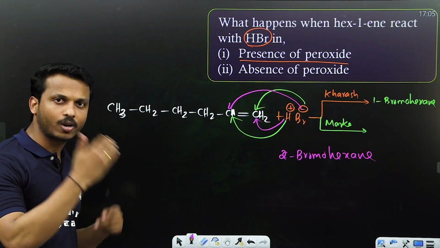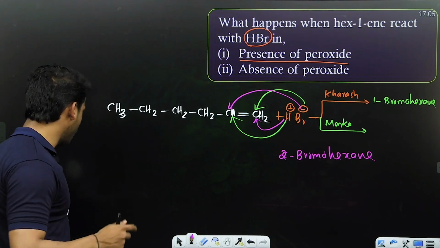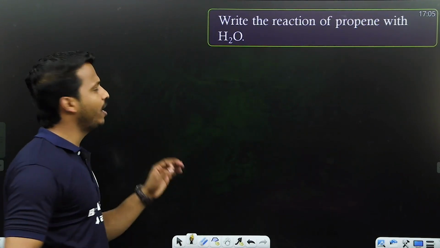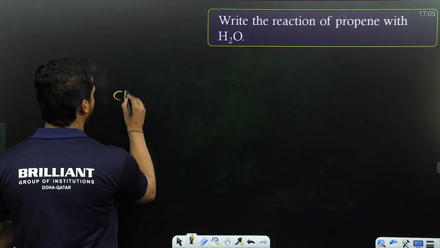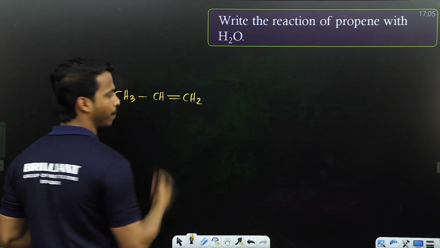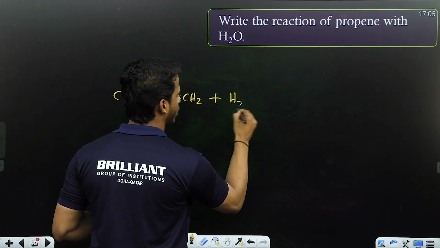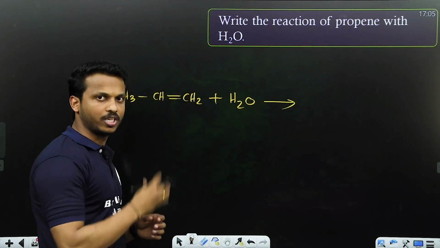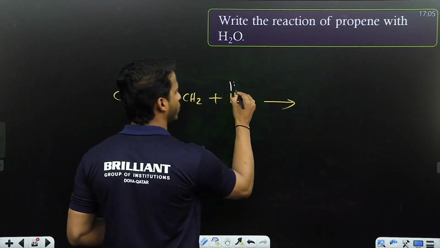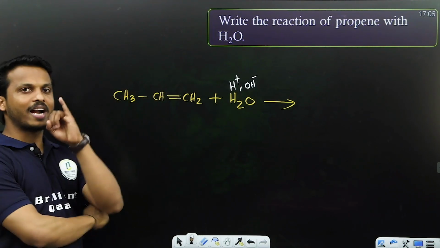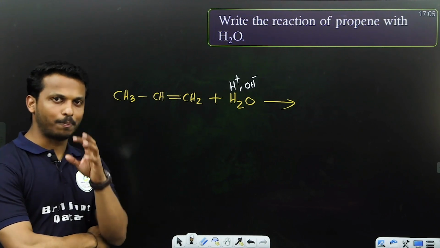Clear, all of you, what Markovnikov's and anti-Markovnikov's are? Let me give you one more example. Write the reaction of propene with H2O. Propene is CH3, CH double bond CH2. What are they adding? H2O, the adding species. H2O contains two ions, H plus and OH minus, so our addendum contains a positive and a negative part.